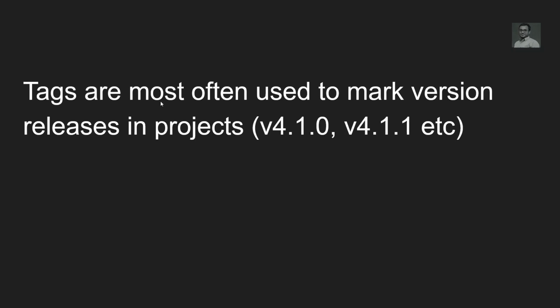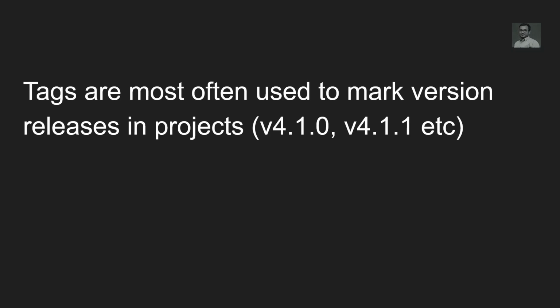Tags are most often used to mark version releases. For example, if you look at libraries in your projects, like React.js or Angular, you will see React 16.1 or similar, or Angular 10, Angular 11. These are all version numbers, and those are nothing but tags. You'll see version 4.1.0, version 4.1.1. These are all labels marking a particular commit, which we refer to as a version. So the number is a label. These are the tags.